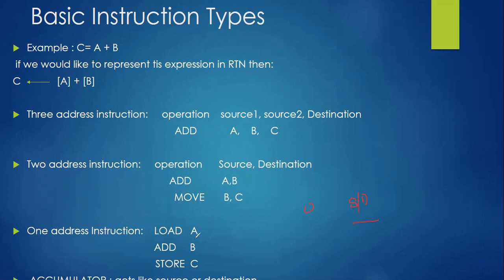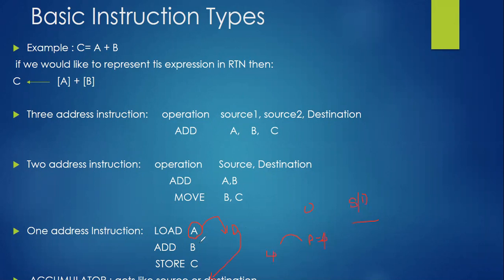Now observe here, load A. I want to load the value of A. The question arises, where should I load it? We have the A value, consider it as 4. It should be loaded somewhere, but where exactly? We don't know. Source we have, load from A to where? We don't know. So now this accumulator will act like the destination. The value of A, which is equal to 4, will be loaded to the accumulator. Then the accumulator value will become 4 now.